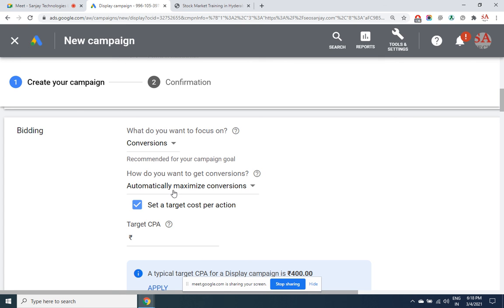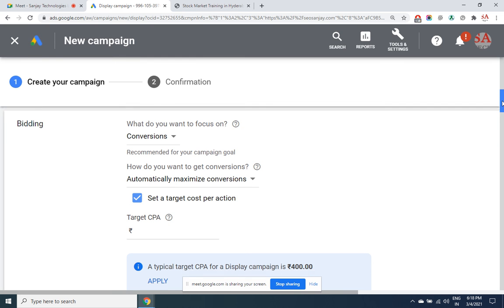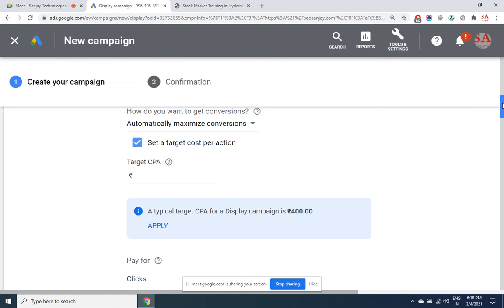How do you want to get conversions? Automatically. This automatic option is better, because it means that out of multiple varieties of the ads that you have created, Google is going to test by rotating the ads to see which ad is actually getting conversion. How does Google get to know whether this guy is getting converted? I already told you we are going to create that conversion goal. So a search engine is very clear what a user is doing inside your website. The entire navigation they record.